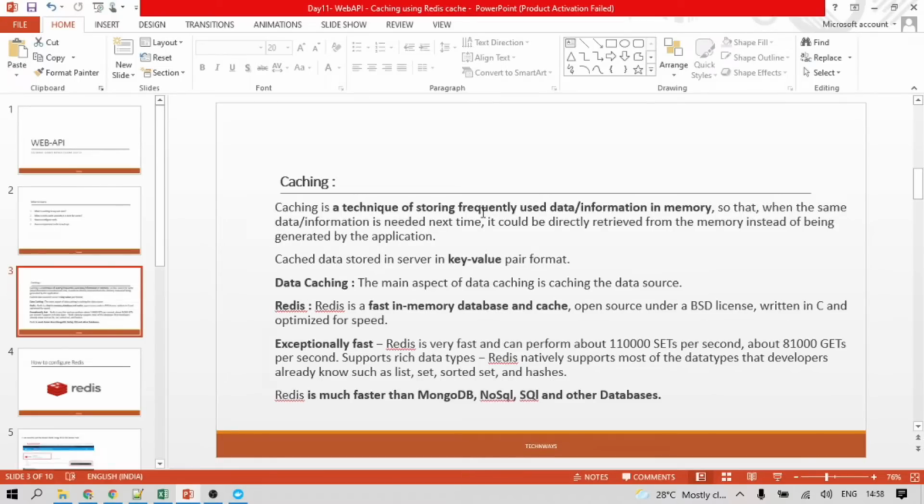So caching, I know guys, if you are already familiar with software development, you know very well what caching is. Caching is basically a technique of storing frequently used data and information in memory or in a server, or anywhere it can be frequently accessed. If we have huge data, like fetching data for 2000 or 3000 customers, it would take a lot of time to get the information from the database or from third party APIs or anywhere outside the box of the API.